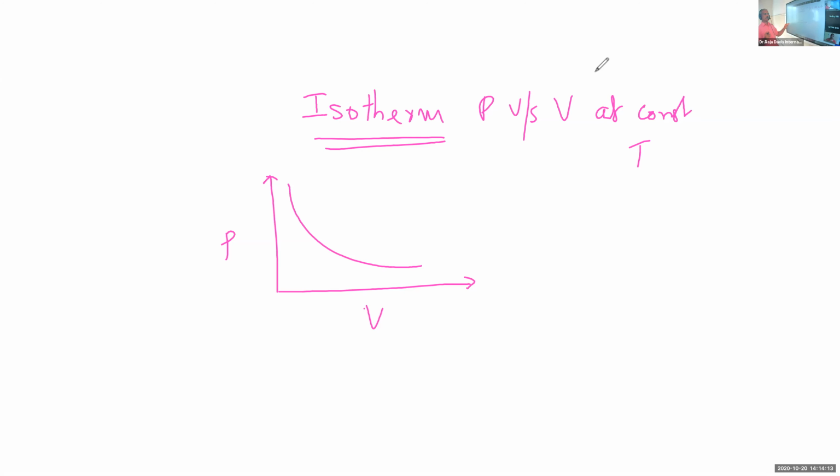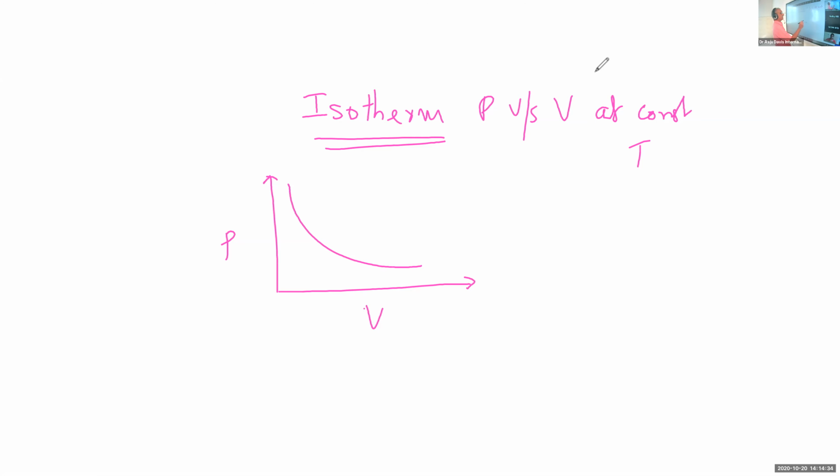We have seen that P is proportional to 1 by V. So when pressure increases, volume decreases, and the nature of the graph will be like this. This is the graphical representation of Boyle's law, and this curve is known as the isotherm.